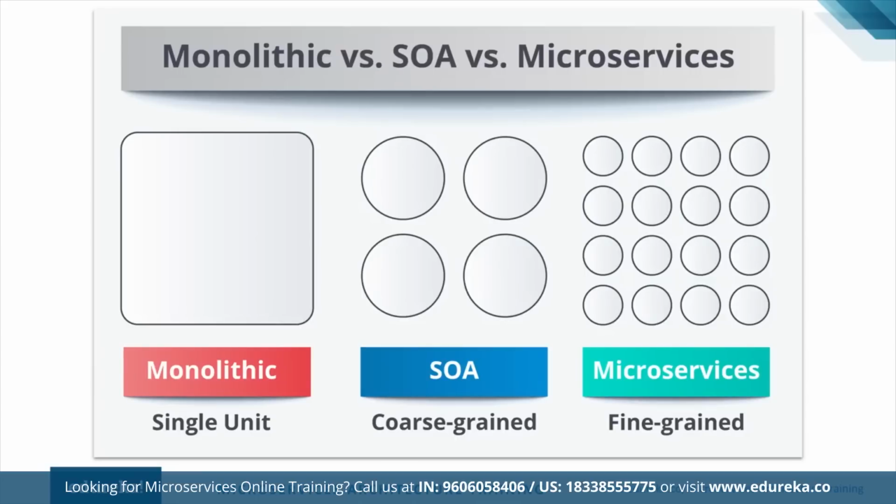So now let's go on to SOA, which is nothing but service-oriented architecture. Now with SOA, the services or features are broken down, right? The entire software application is not built as one, but the different features and services are broken down into smaller components. So that's why it's called coarse-grained architecture. Over here, if we have one software application which provides 4 features, then all those 4 features are delivered by 4 different services. And that is what you can see over here, right?